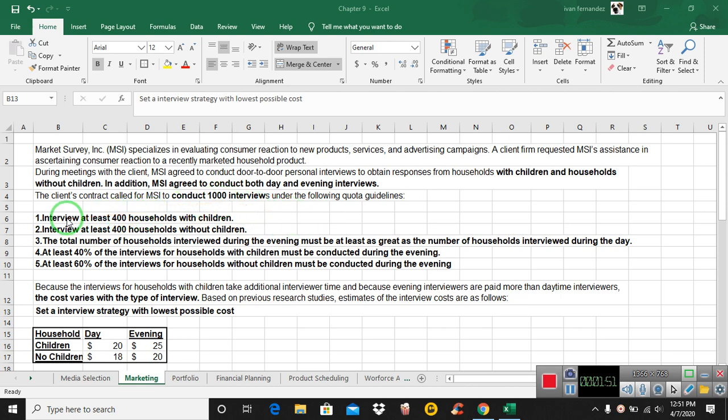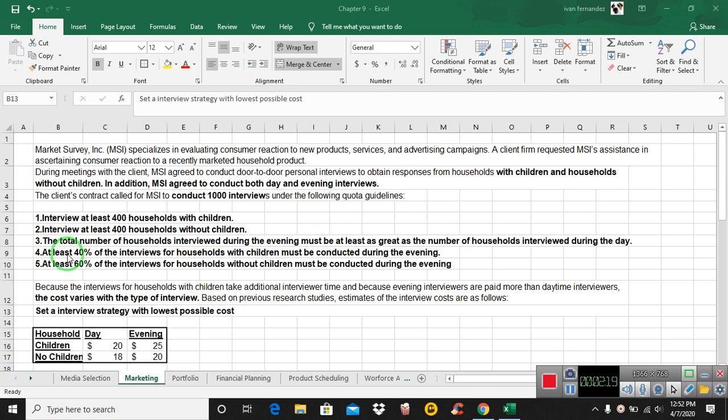Then we're given some additional constraints. Interview at least 400 households with children. Interview at least 400 households without children. The total number of households interviewed during the evening must be at least as great as the number of households interviewed during the day. So we're making a comparison between the nighttime and the daytime, regardless of with or without children.